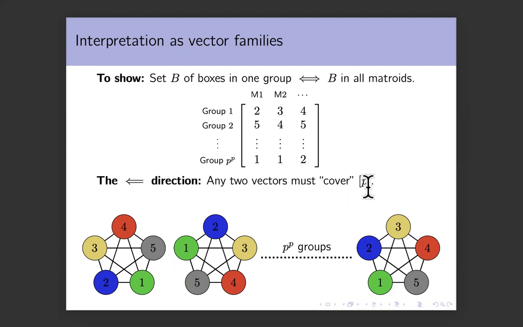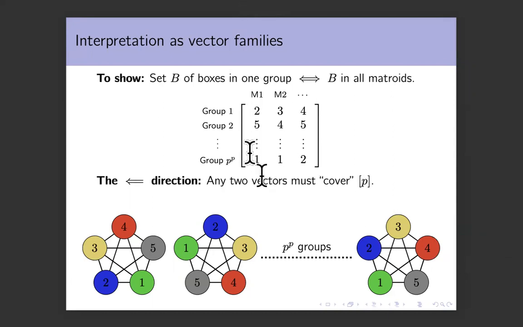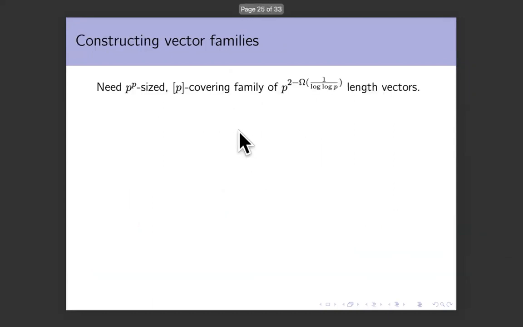And in this reformulation, you now have to construct a P to the P size family of vectors because they are P to the P groups. Each group should have P to the 2 minus 1 over log P length vectors.